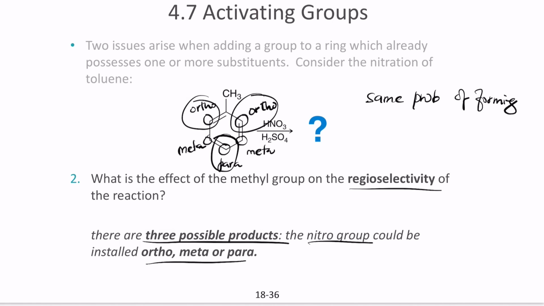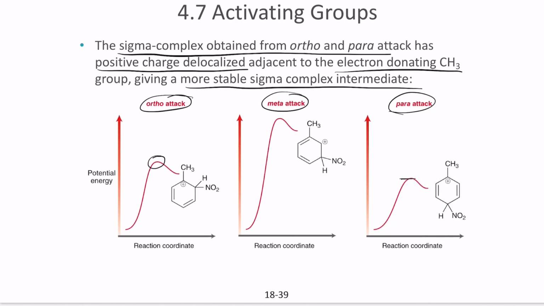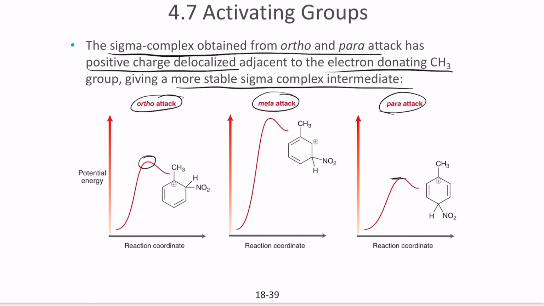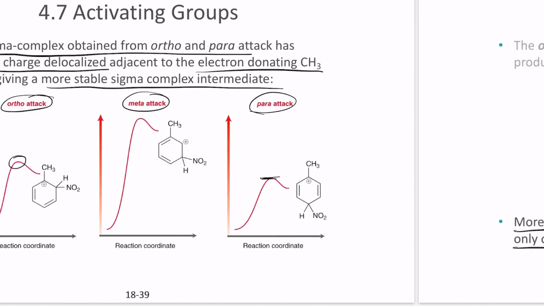Because there are two ortho positions, each has about 33%, which means more of the product will form as ortho, and less will form as para because there is only one para position, giving 34%. So now you understand why ortho predominates, because it has more positions. There are two positions where ortho will form, and only one position where para will form, even though para has lower energy required to reach the top of the energy barrier.